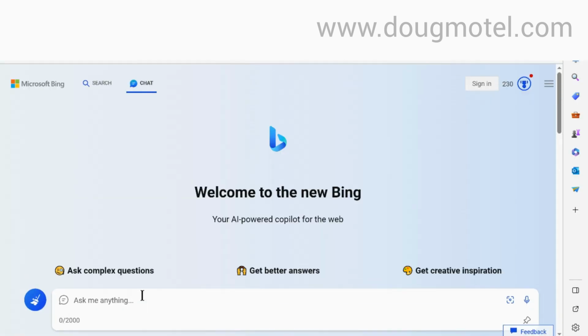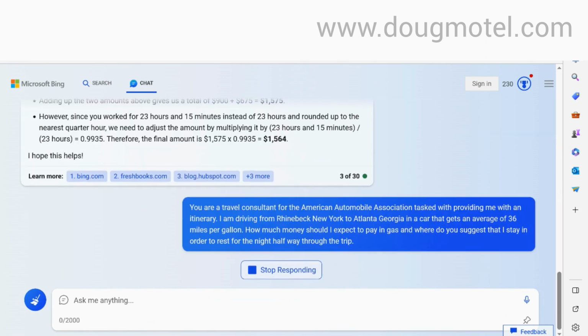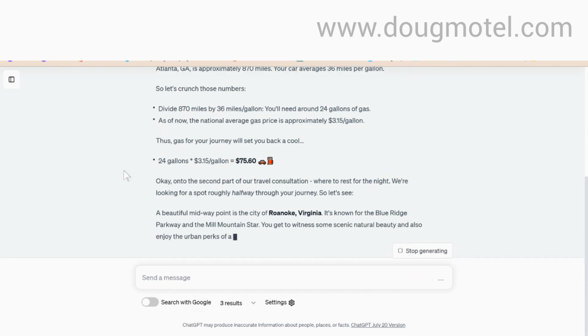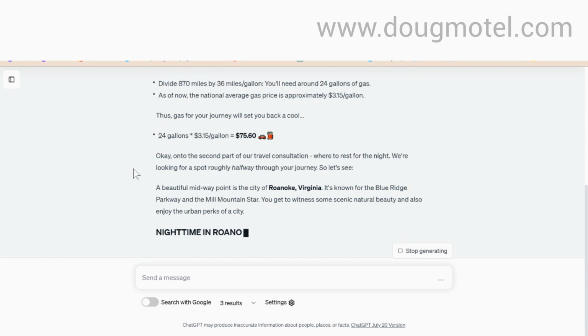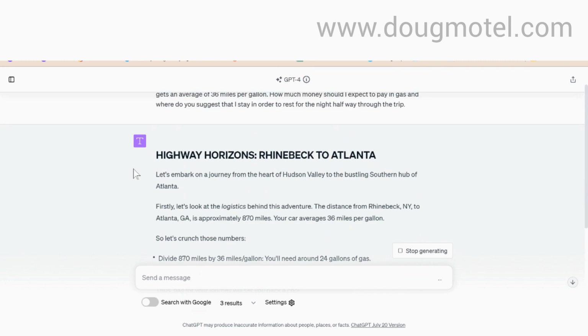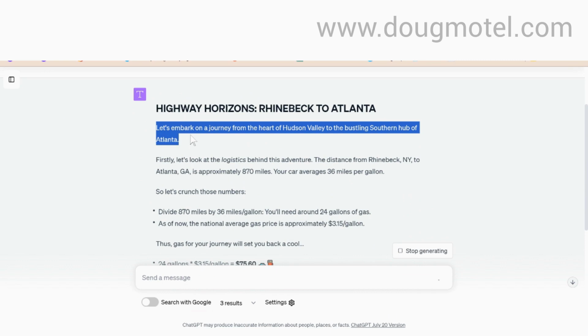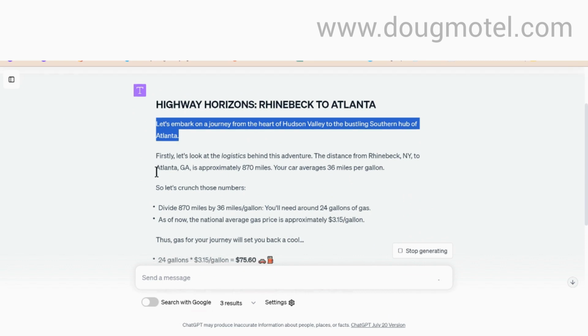So again, we're giving it to Bard, we're giving it to ChatGPT, we're giving it to Claude, and we're using Bing. So let's see what ChatGPT gave me. A lot of personality. Said my gas is going to be $75. Gave me a little fun Highway Horizons. It's just filled with so much personality.